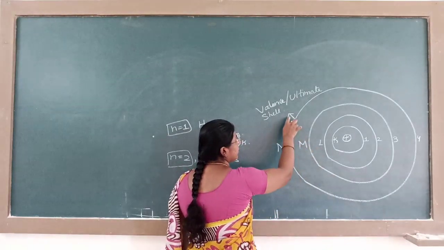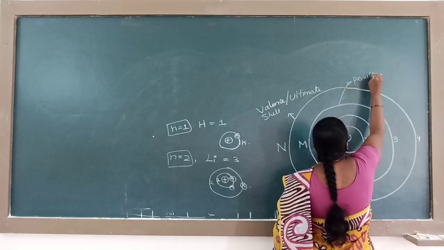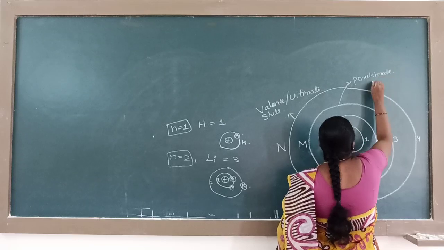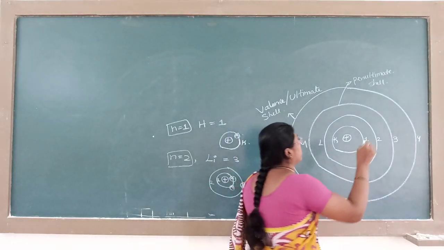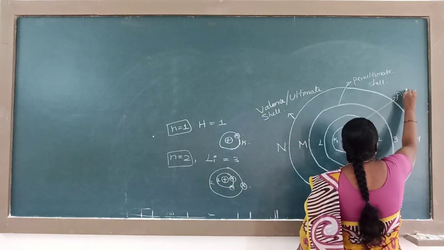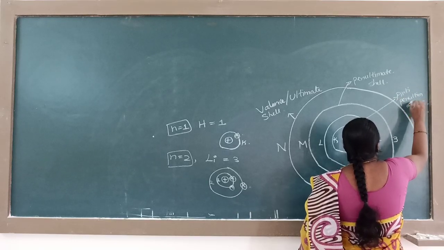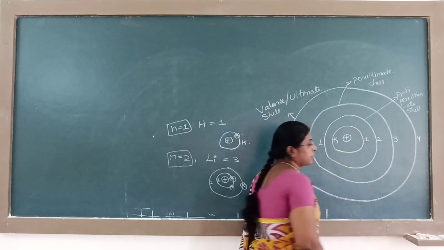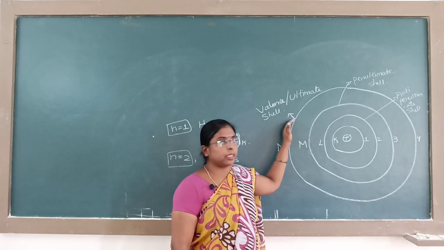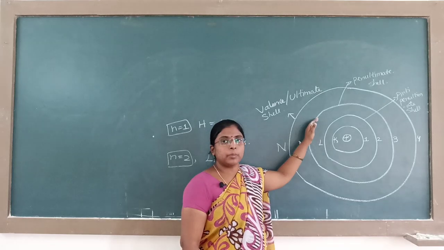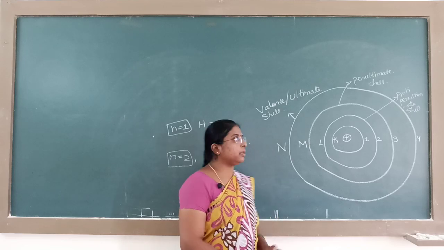Just inner to the ultimate shell is the penultimate shell. Inner to the penultimate shell is known as the anti-penultimate shell. Outer shell is known as valence shell, outermost shell, ultimate shell. Just inner to that ultimate is penultimate. Inner to the penultimate is known as anti-penultimate shell.